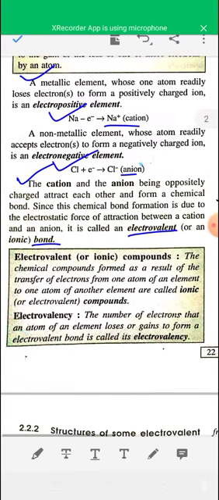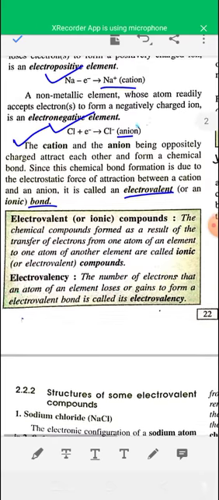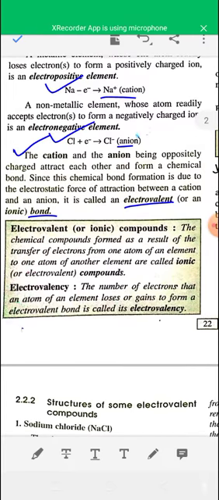Okay, so electrovalent bond is formed by transferring electrons from one atom to another atom, generally from metallic atom to non-metallic atom. Now see electrovalent or ionic compounds: the chemical compounds formed as a result of the transfer of electrons from one atom of an element to another atom of another element are called electrovalent compounds.